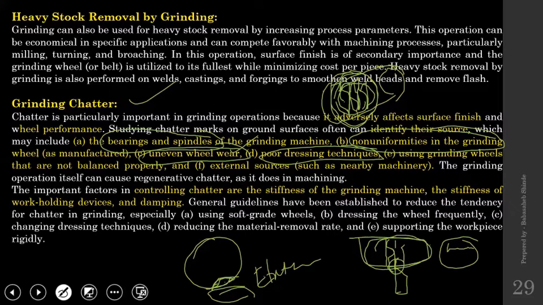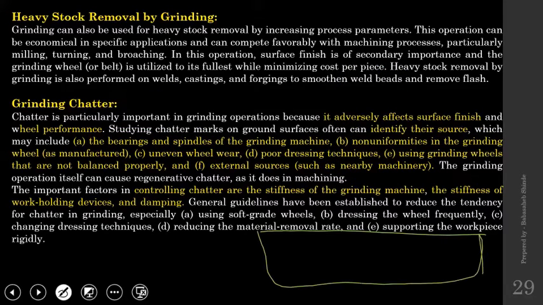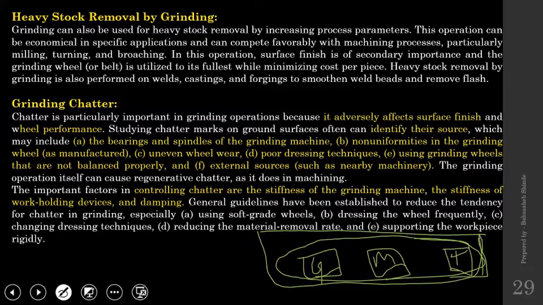Also, external sources could be nearby machineries. Means you are using a grinding machine. Suppose this is a room where there is one machine over here, one machine over here, one machine over here. This is grinding, this is milling, this is a turning lathe machine, and all machines are working simultaneously.